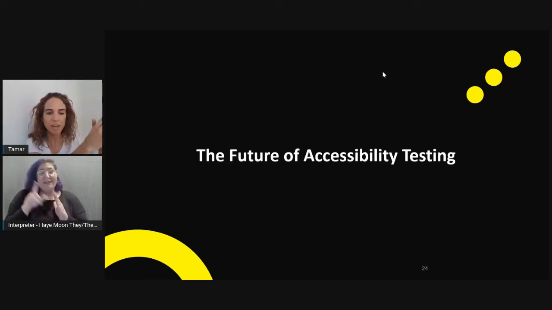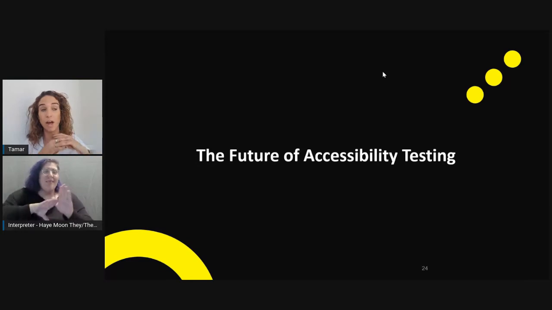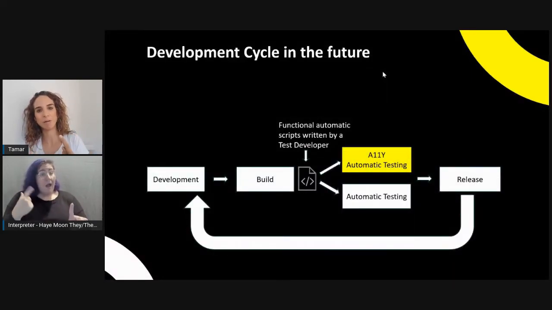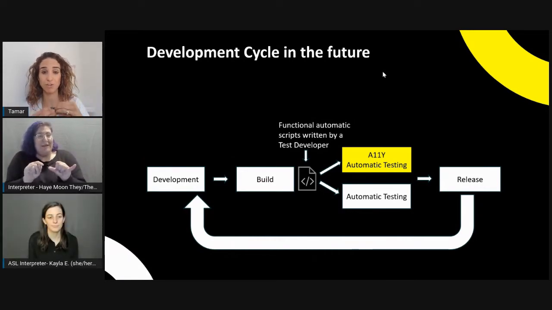Accessibility has to be integrated into the development cycle, and I think it's a huge part of product development. I believe that in the future, organizations are going to understand that accessibility positively affects usability, and they will be able to measure the positive ROI that comes from implementing accessibility. However, with that being said, I don't believe that accessibility can be truly measured before it is truly integrated into development.